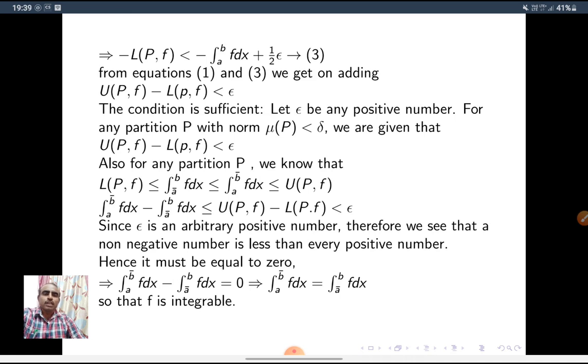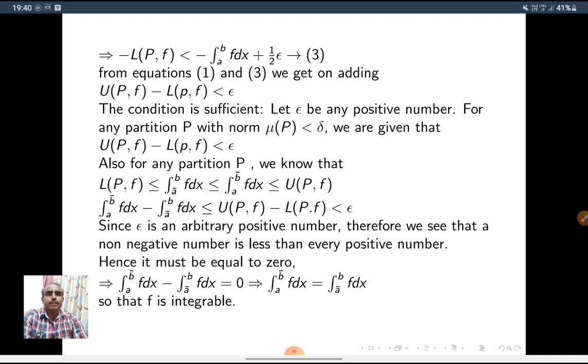Now take the sufficient condition, part 2. Let epsilon be any positive number, and for any partition P with norm less than delta, we are given that UPF minus LPF is less than epsilon. We have to prove f is integrable. For that, we have to show that the lower integral is equal to the upper integral, that is, the lower Riemann integral equals the upper Riemann integral, right?